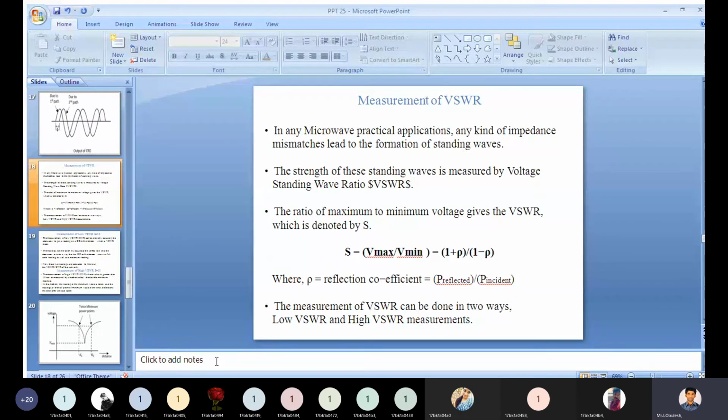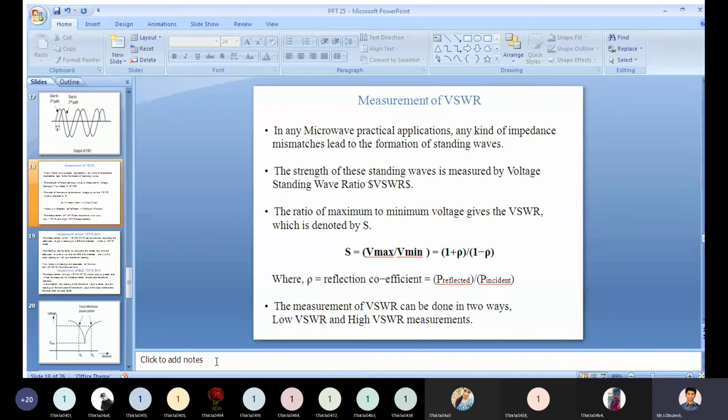Based on the S value, if the S value is less than 10, then you need to call that low VSWR.